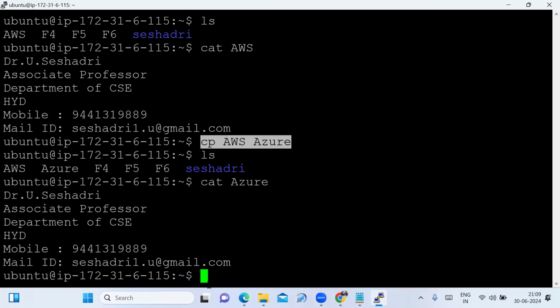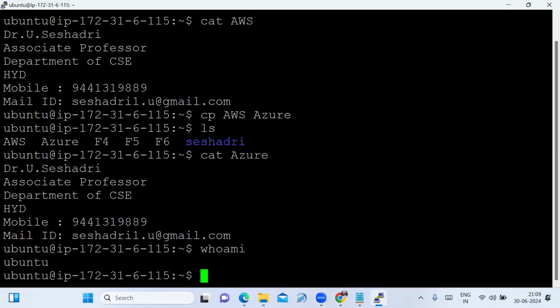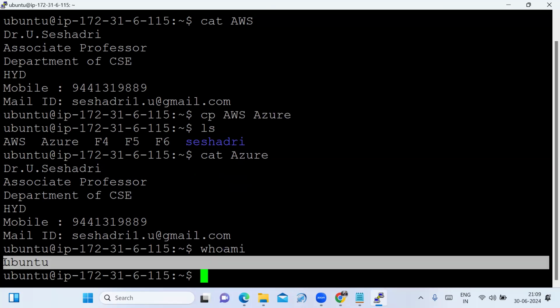Fine. To check the current user, you use the command whoami. Who am I? You are Ubuntu. Fine.